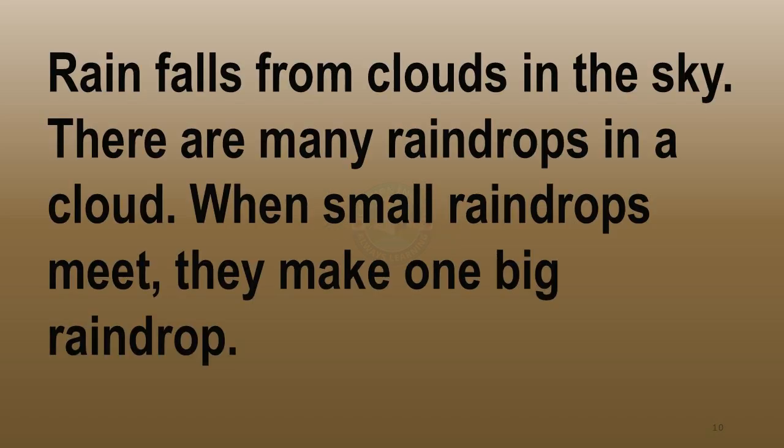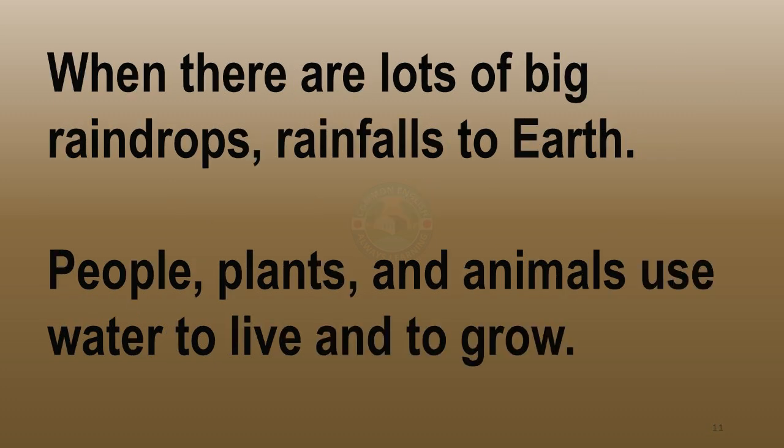Rainy. Rain falls from clouds in the sky. There are many raindrops in a cloud. When small raindrops meet, they make one big raindrop. When there are lots of big raindrops, rain falls to Earth.